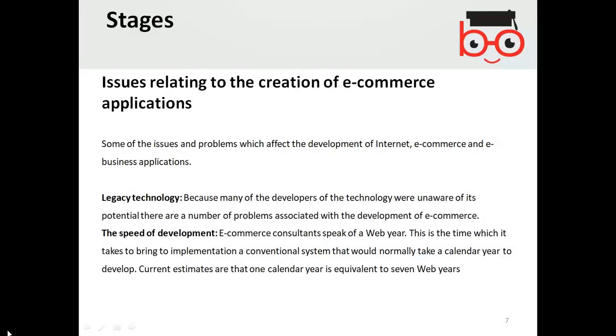So the purpose of this speed of development is that when you really want to select a technology, for example, it can become obsolete, it can become older technology just within a year. However, previously it took 7 years to make a change.